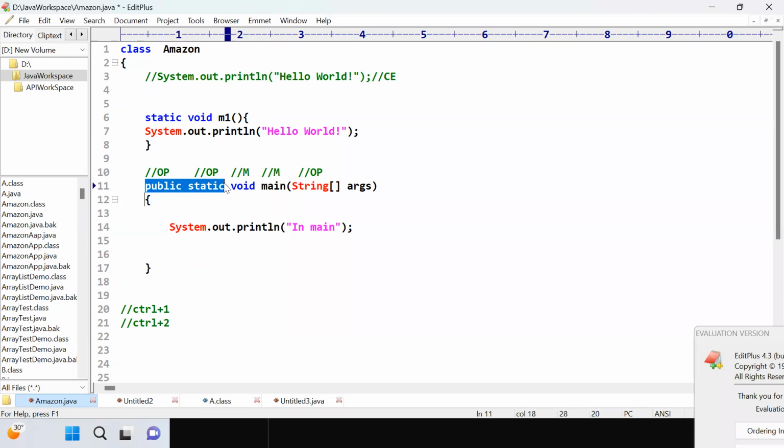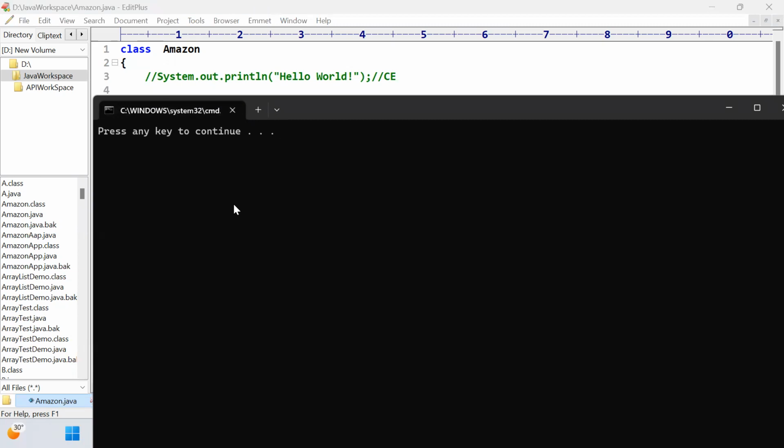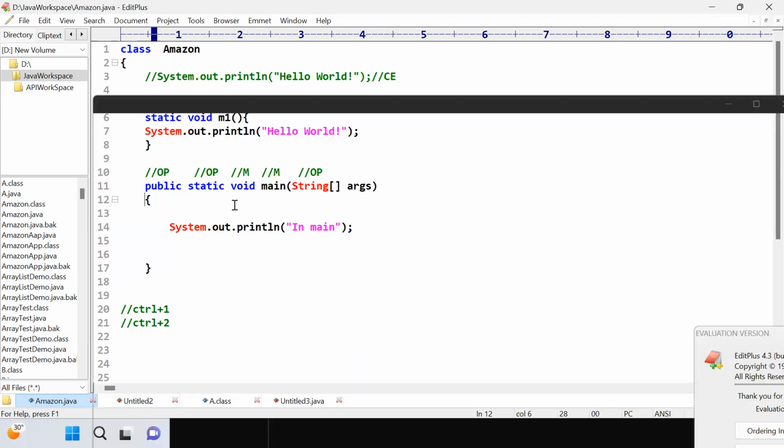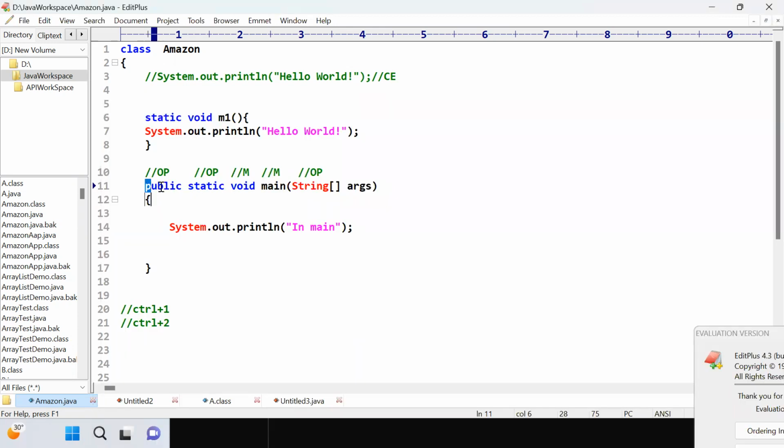For the main method it is mandatory. You can see it's not working. But there are a few scenarios of customized main methods, and I will give you a list of those that come inside development.